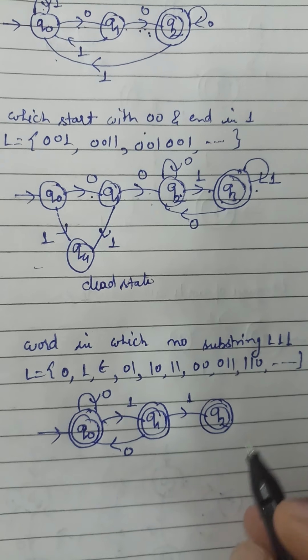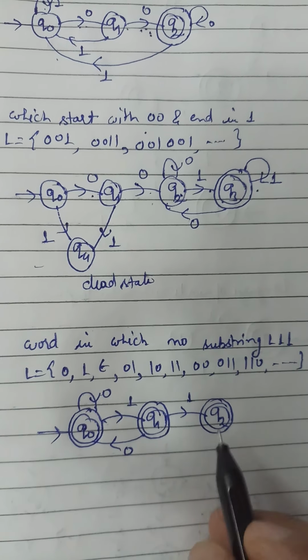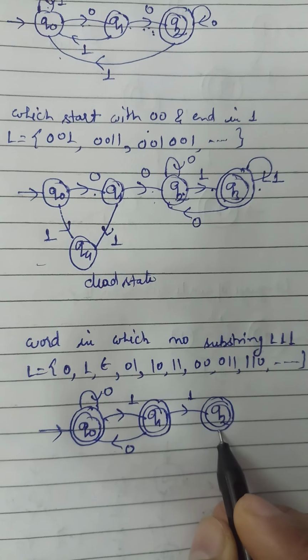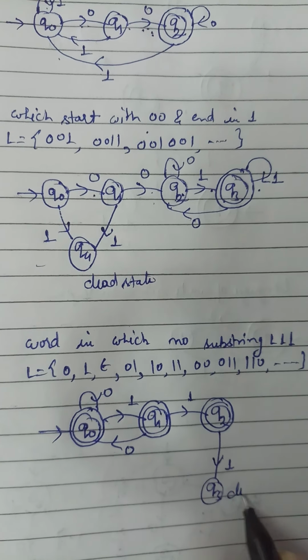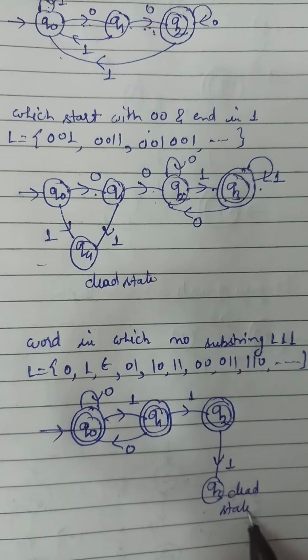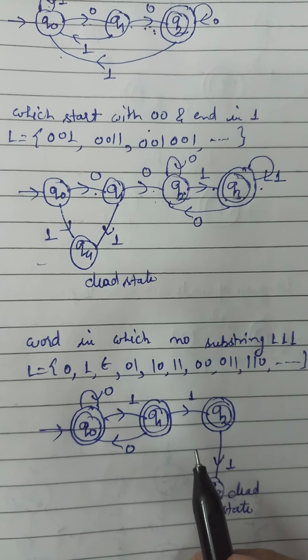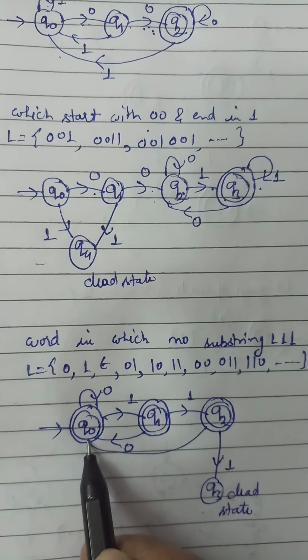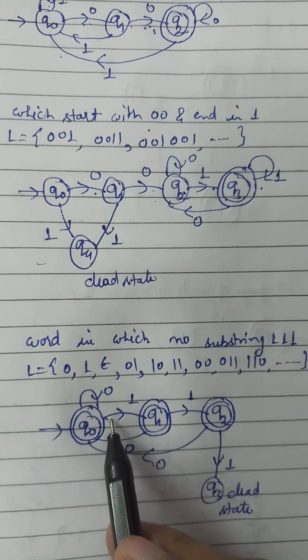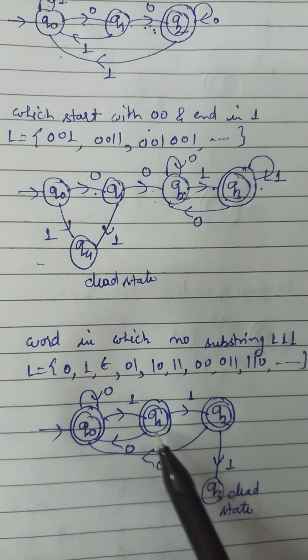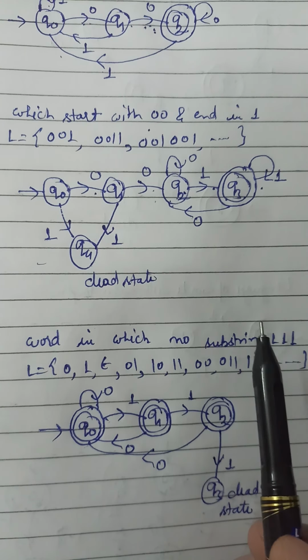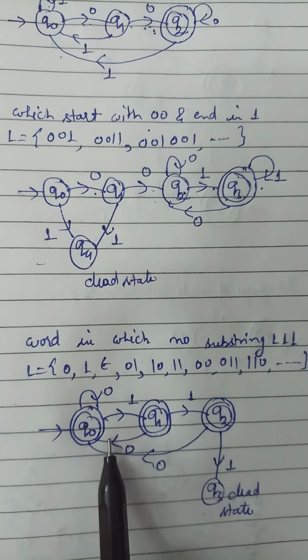So we cannot move to the next state on 1, and we cannot give any 1 from Q2. If we do, then we reach the dead state, and if we give 0, then we can go back this way also. So we will get 110. In that way we will never get triple 1. So what is our condition? That in a word no substring triple 1 should be allowed. So this is the final DFA for that.